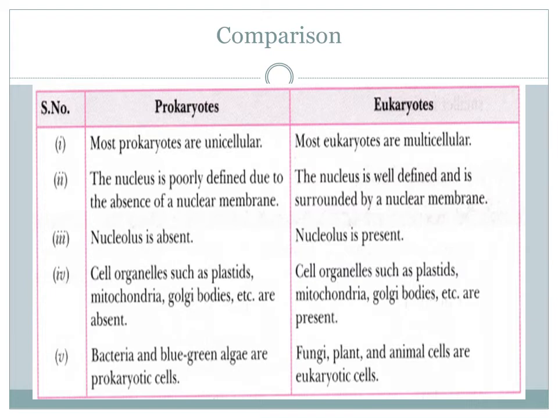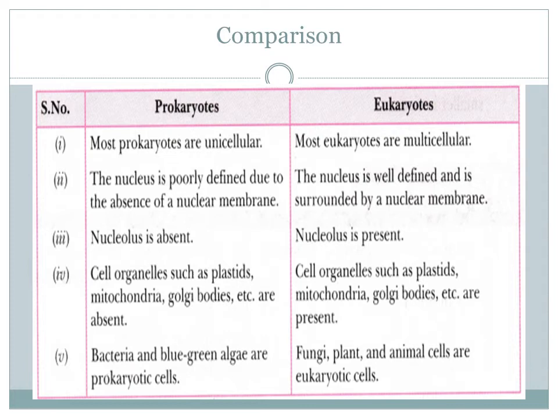Most prokaryotes are unicellular organisms. Meaning, many of the unicellular organisms have prokaryotic cells. And here in the eukaryotes column it is written most eukaryotes are multicellular. See, all the multicellular organisms have eukaryotic cells and few of the unicellular organisms also have eukaryotic cells. Have you understood this fact?